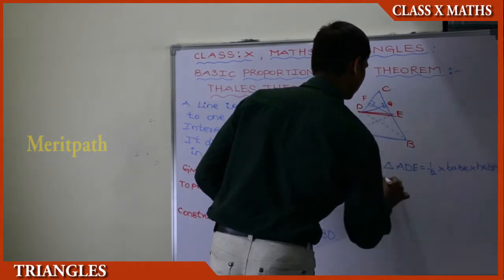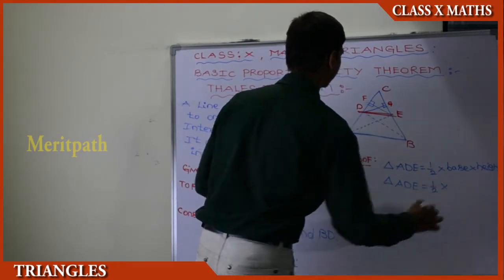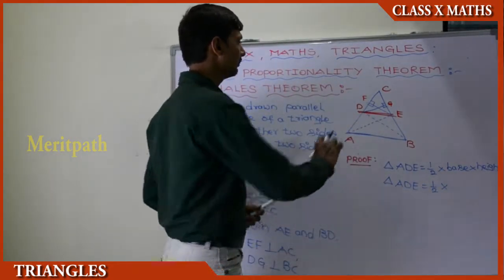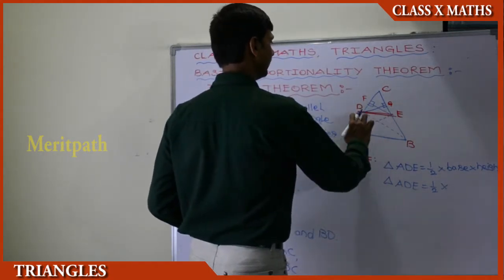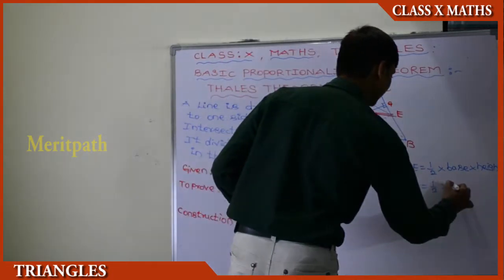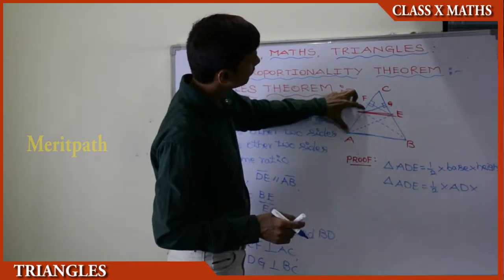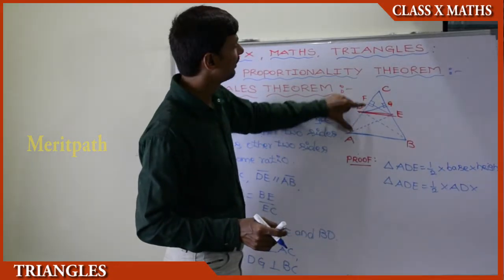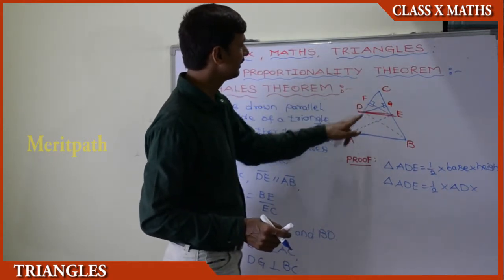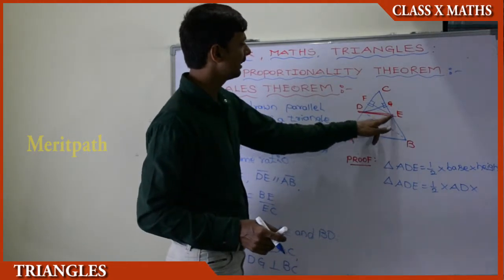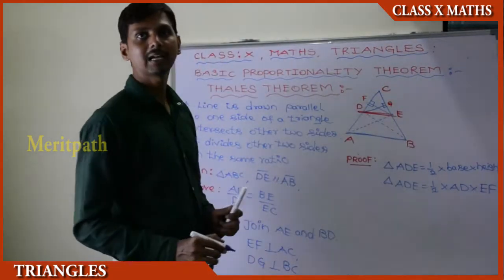The base of triangle ADE is nothing but AD, and the height of the triangle is the perpendicular we constructed from E to F, that is EF. So this is the area of triangle ADE.